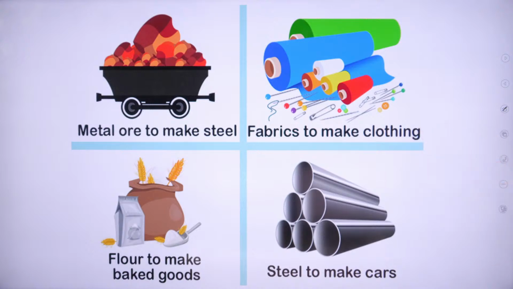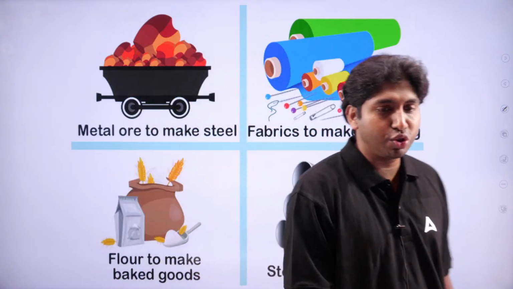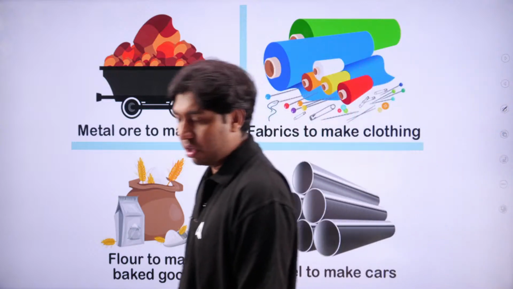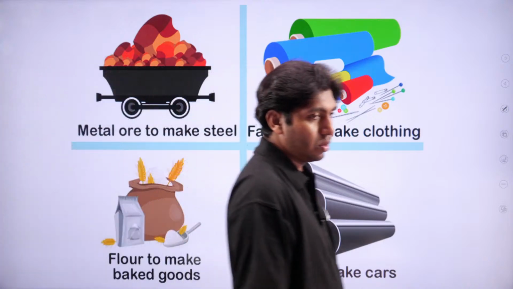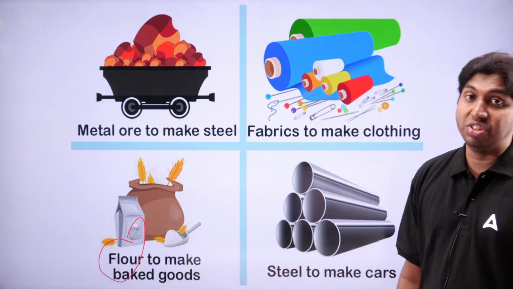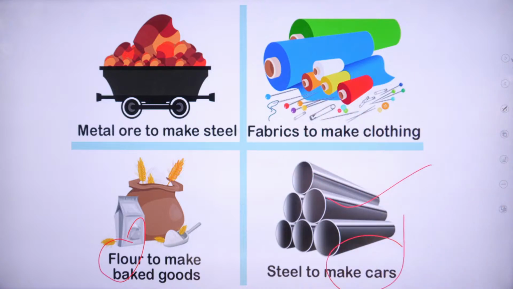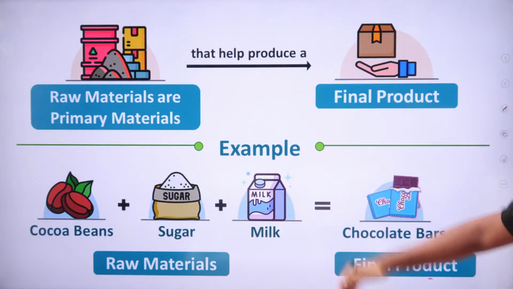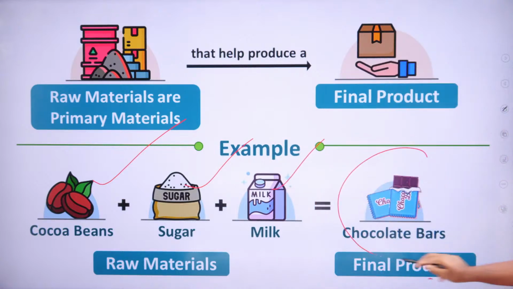So take this example. We need steel. For steel, first we need metal ore. Metal ore is used to make steel, and fabric is used to make clothing. Flour is used to make baked goods. First we need flour, and from that flour we bake goods. Steel is from the metal ore, and this steel is used to make cars. So these are examples. Cocoa beans plus sugar plus milk equals chocolate bar.